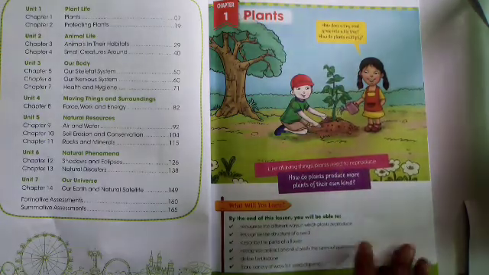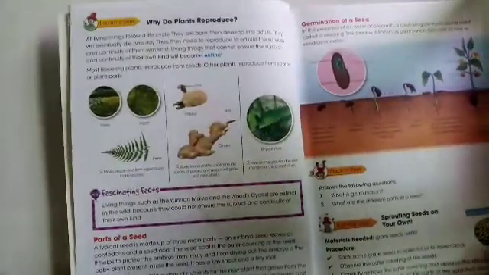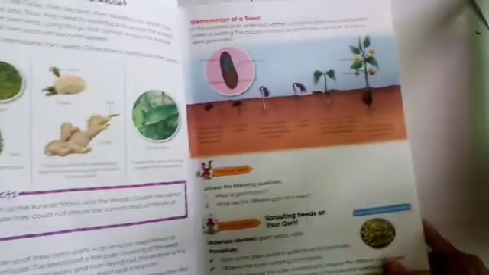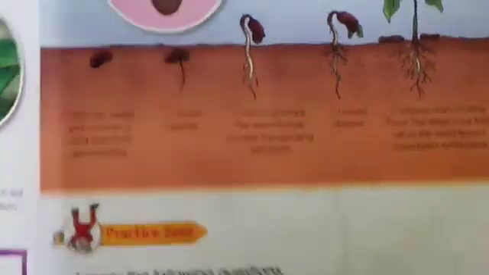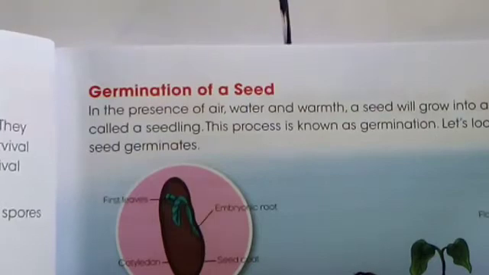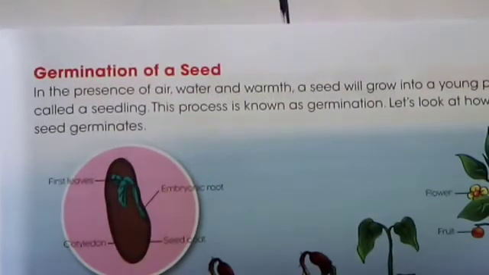Dear students, in our previous class we discussed why plants reproduce and the parts of seeds. Today we are going to discuss the germination of seed. Before going toward this topic, let's see what germination is.